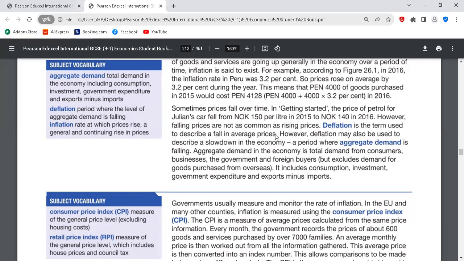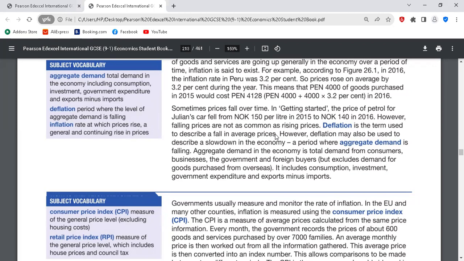Because when prices continue to fall, it means things are not fine within the economy. Businesses will not be making revenue. So it results in the economy not being fine. We just have to continue to reduce the price so that we can sell. So there's a slowdown in the economy. Do you get it? Yes. So that is what deflation is.